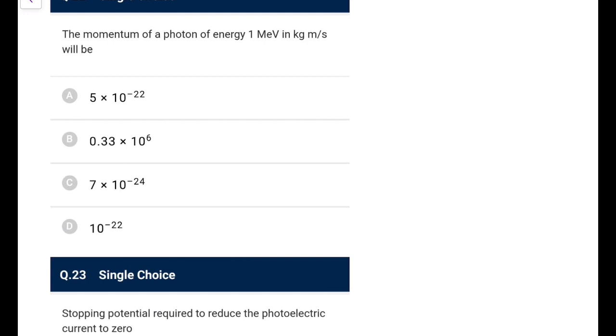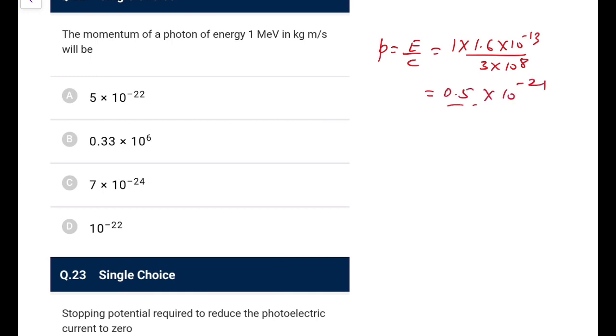The momentum of a photon of energy 1 MeV is, we know p is equal to E by c. So 1 into 1.6 into 10 to the power minus 13 over 3 into 10 to the power 8. So 1.6 upon 3, that would be 0.5 something into 10 to the power minus 21. So 5 into 10 to the power minus 22 is the most appropriate out of all these options.